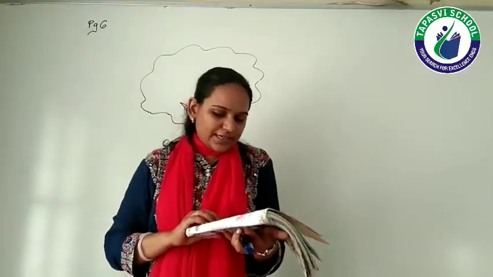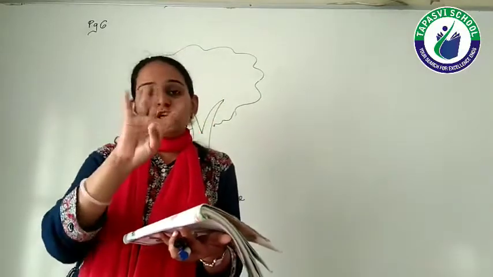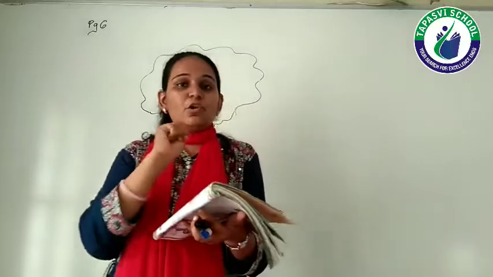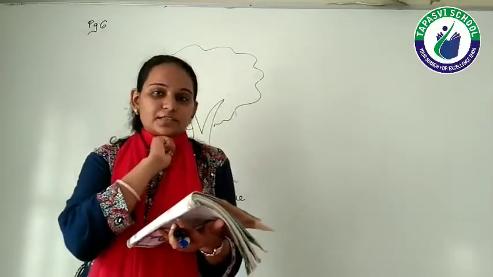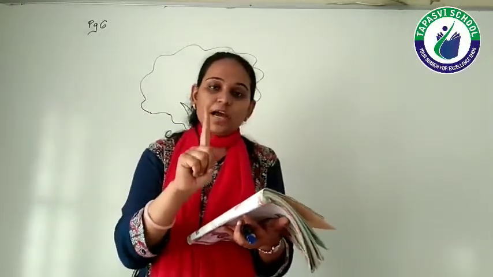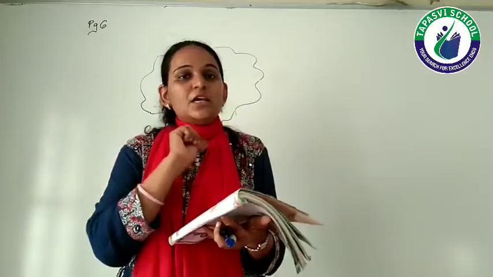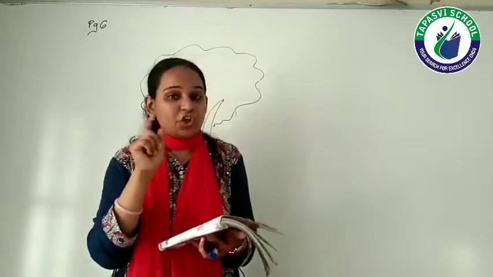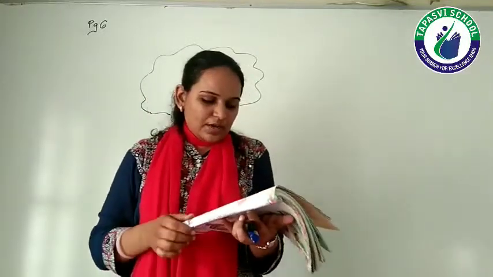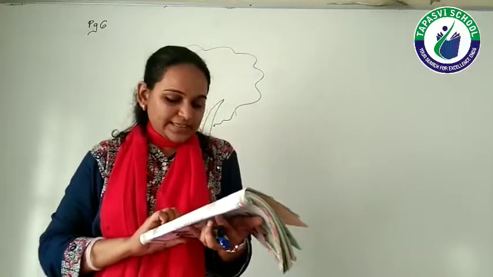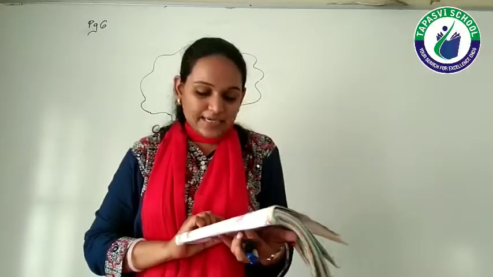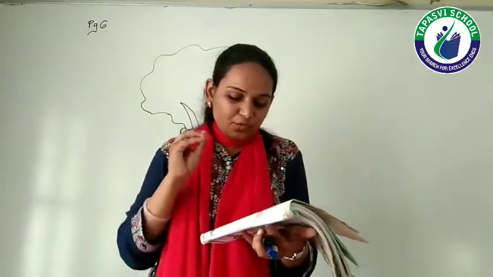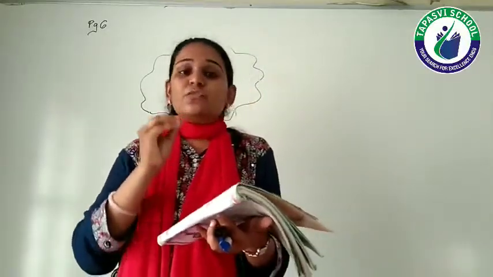A bullock cart can cover the distance of only 4 kilometers in an hour. That means 1 घंटे में वो bullock cart 4 kilometers travel कर सकते हैं. 1 hour, 4 kilometers, right? So I can say in 2 hours the bullock cart can cover 8 kilometers. Now we have been given one question: how much time will it take to cover the distance of 10 kilometers?